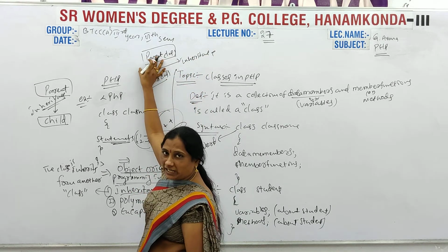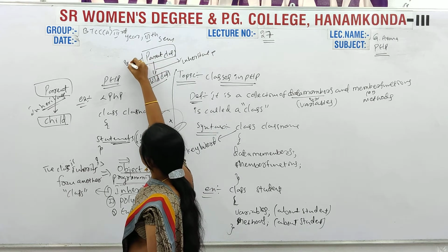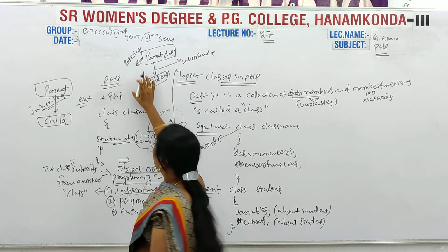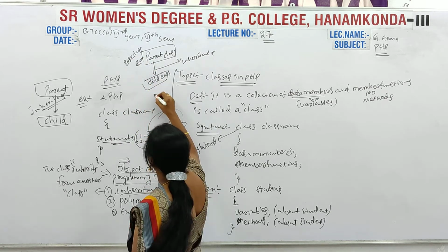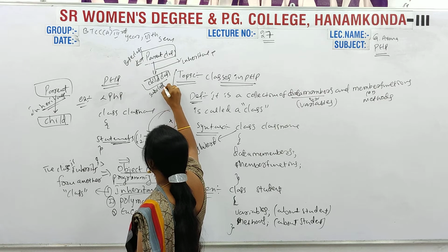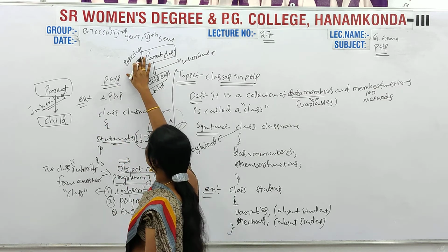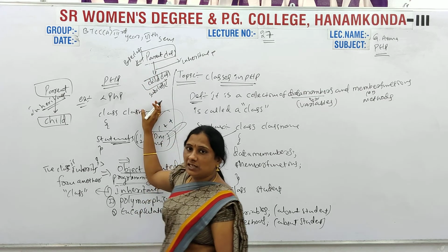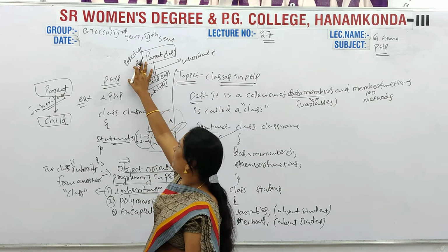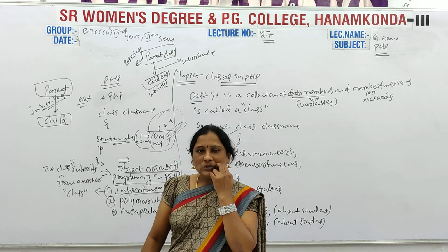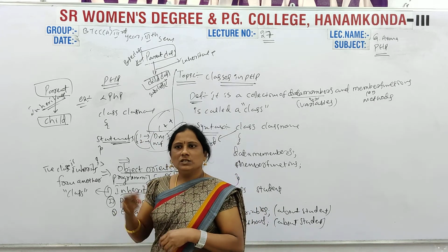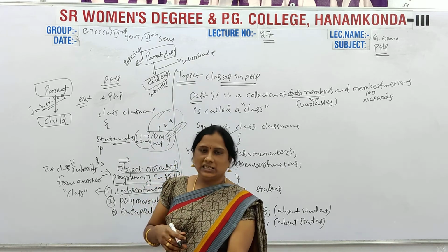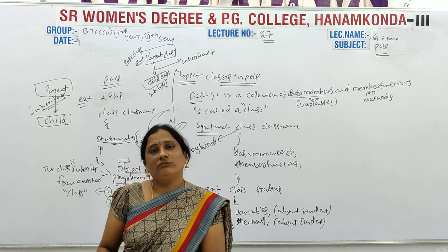This parent class's other name is base class. Whenever it is called base class, this one is called the subclass. So this one is parent and this one is child. This one is called base class, and this one is called subclass. Whenever you have to call the base class, this one is a subclass. So this is the inheritance topic definition.